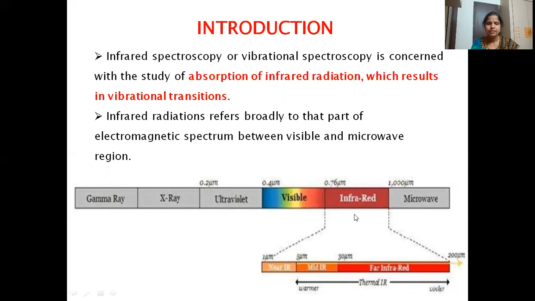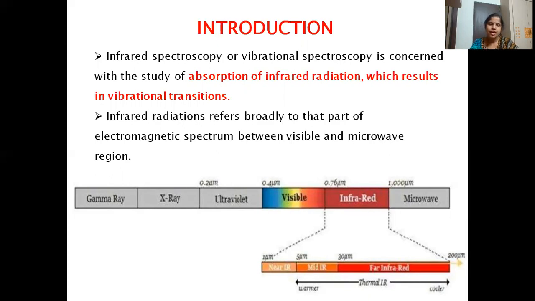The energy from IR radiation helps only in transitions between vibrational energy levels. It will not include electronic transitions. Remember that. For electronic transitions, higher energy radiations are required, which are visible radiations.